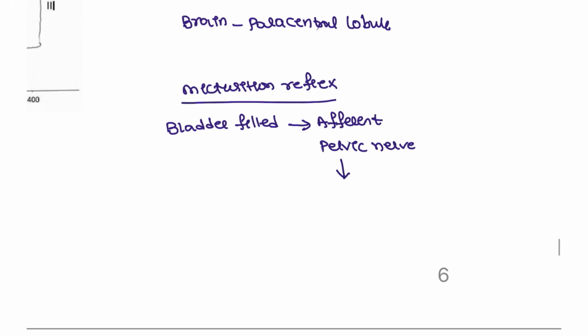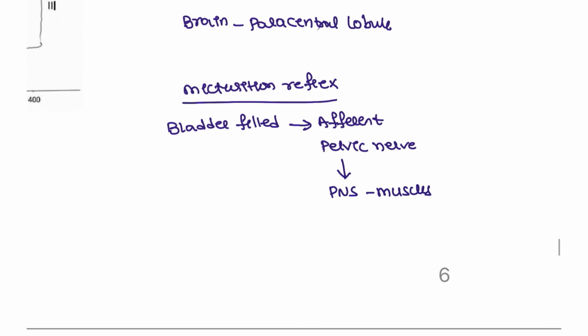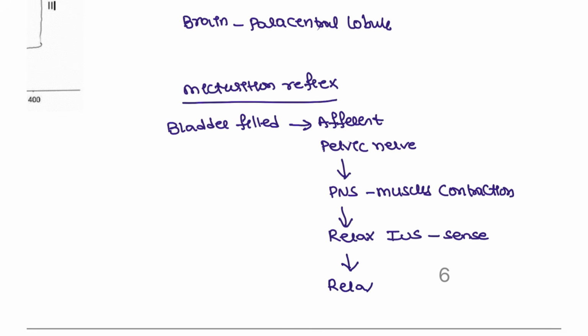Once the pelvic nerves receive it, they send it to the parasympathetic nervous system, which contracts the muscles, such as the detrusor muscle. Then this will relax the internal urethral sphincter. There you sense the feeling, and once you sense it, you have to relax the external urethral sphincter so that you can pee.